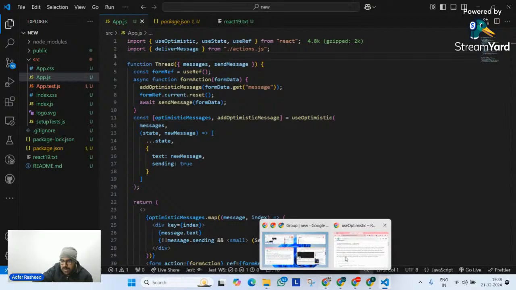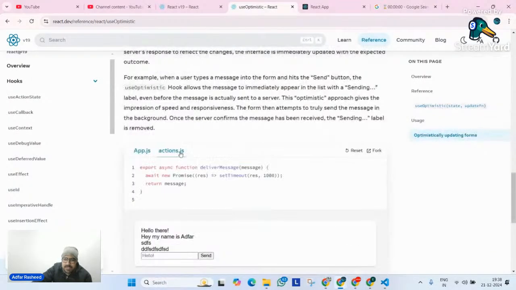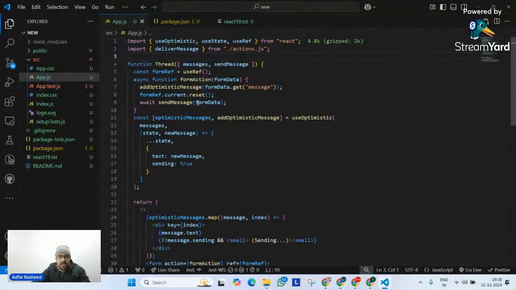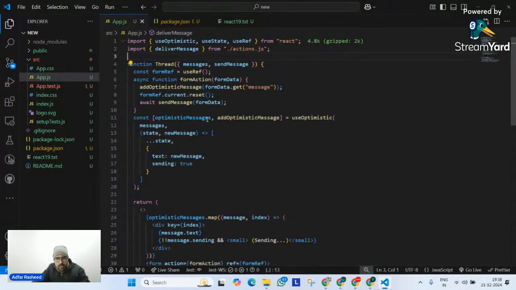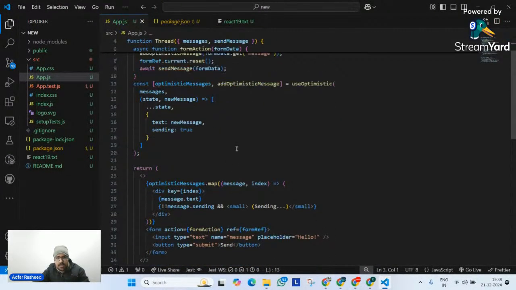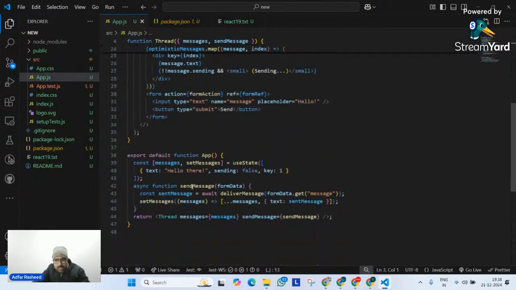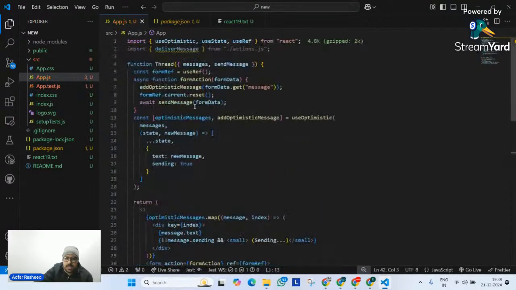Instead of importing it from some other place, I will simply define it in the same file so that we have everything in one file. Let me do Control X and go here. Why is it deliverMessage? Can anyone help me find this? Okay, it's here. Let me paste it here and then remove this.